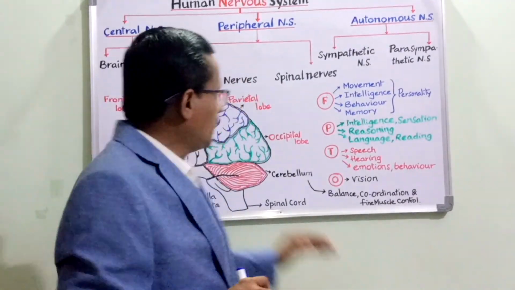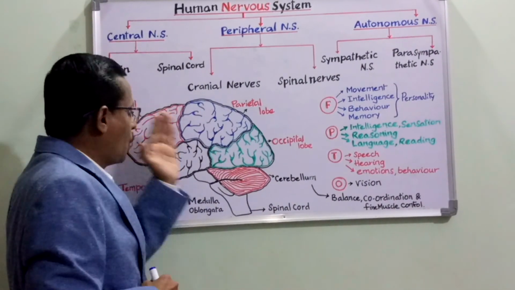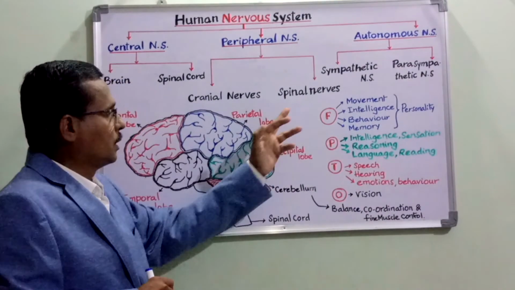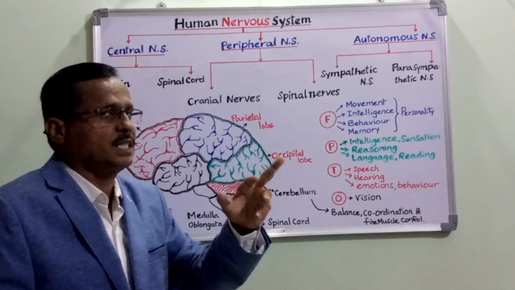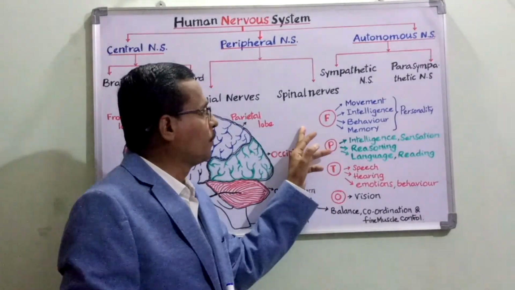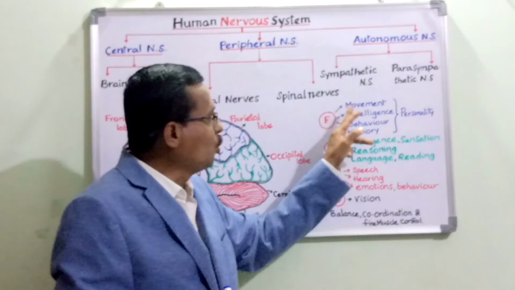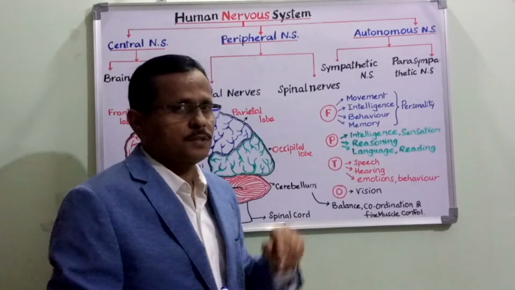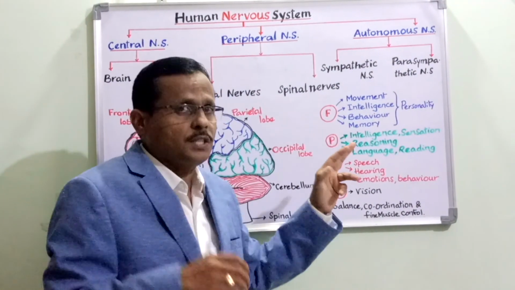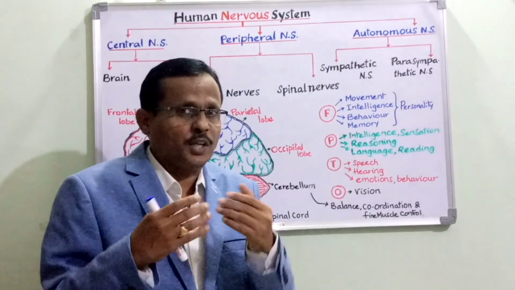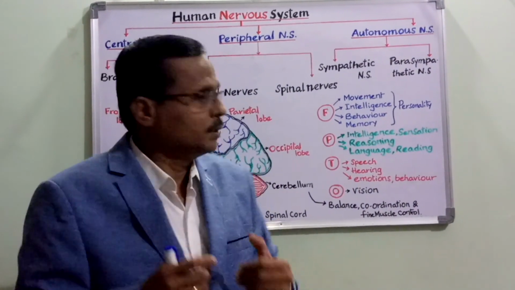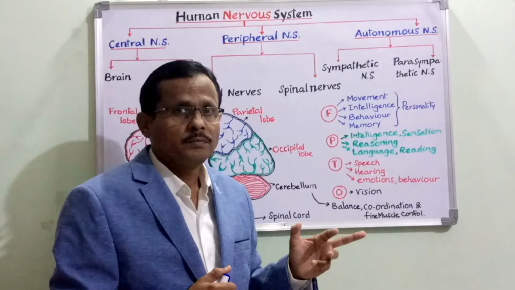Then let's talk about the details of these four lobes, the functioning of these four lobes. The frontal lobe, generally referred to as F. This frontal lobe controls movement of the body. Then the intelligence. Intelligence includes circumspectual knowledge, the way we perceive things. Then behavior.